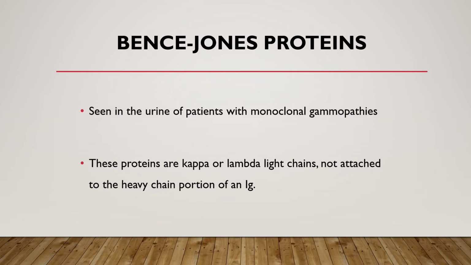Bence-Jones proteins are proteins seen in the urine of patients with monoclonal gammopathies. It is especially seen in people that have multiple myeloma. You may recall also that people with multiple myeloma have rouleaux on their RBCs on the white cell and RBC differential. But Bence-Jones proteins are a type of light chain protein that can be found in the urine of people that have multiple myeloma. I'm sure you've talked about this in a urinalysis class.